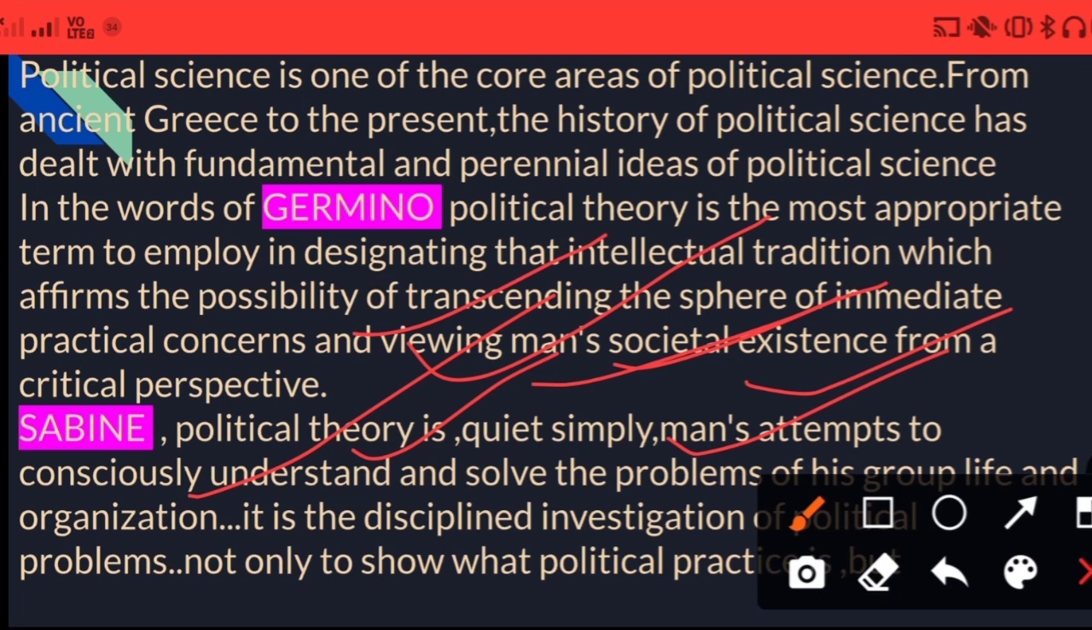Whenever problems come to his group life or the organization or the platform that he or she is working in, individuals will obviously try to analyze why the problem has come up, and not only analyze but also come up with solutions and investigate the problems they are facing. So this is the practicality, the applicability of the solutions to the problem.